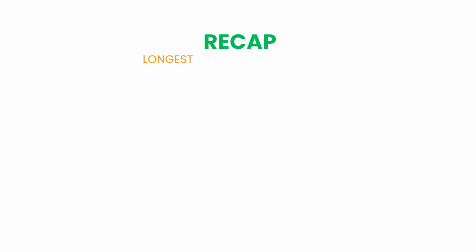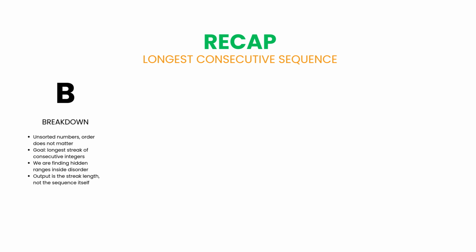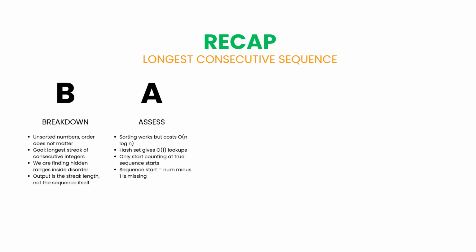Alright, quick recap to wrap up longest consecutive sequence. Here we're given a bunch of unsorted numbers, and the order doesn't matter at all. The goal is to find the length of the longest streak of consecutive integers hidden inside that disorder. And importantly, we're returning the streak length, not the actual sequence. We started with the obvious idea. Sorting would work, but it costs O(n log n). The better insight is using a hash set for fast lookups.